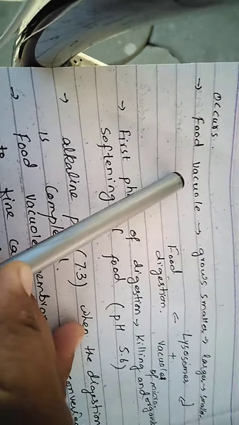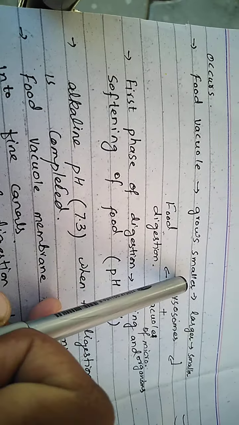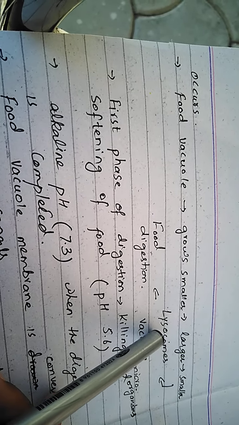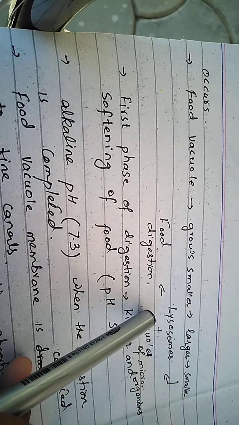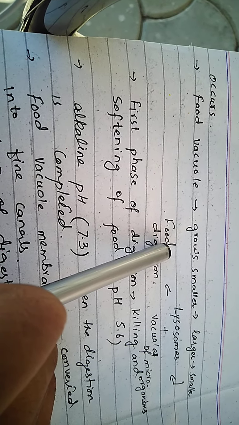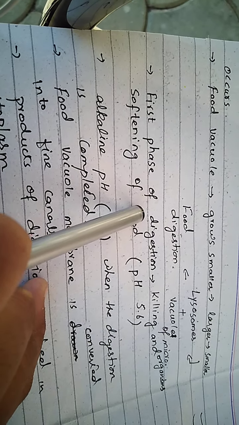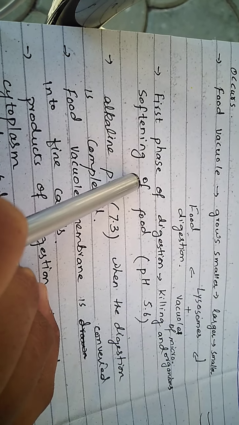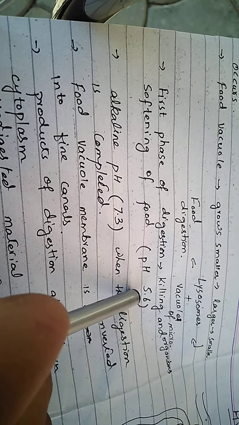The food vacuole grows smaller, then it grows larger, and then again smaller. Then lysosomes combine with the vacuole and food digestion occurs in amoeba. The first stage of digestion is the killing of the microorganisms at the acidic pH, that is 5.6.